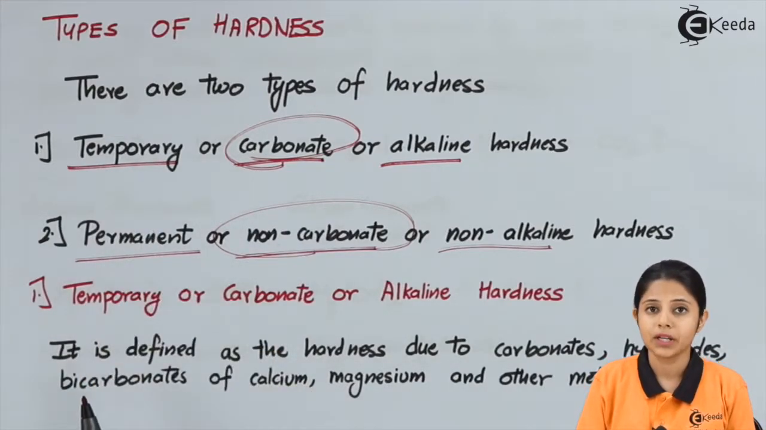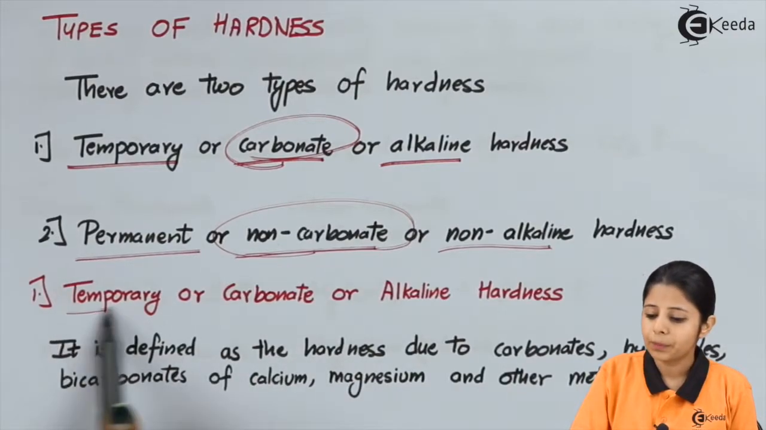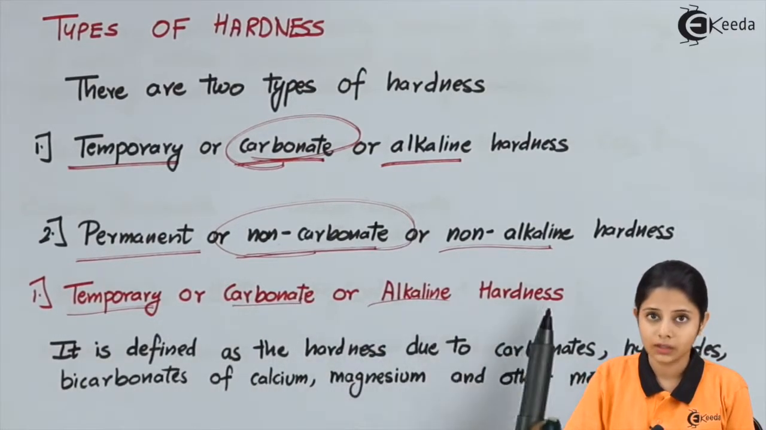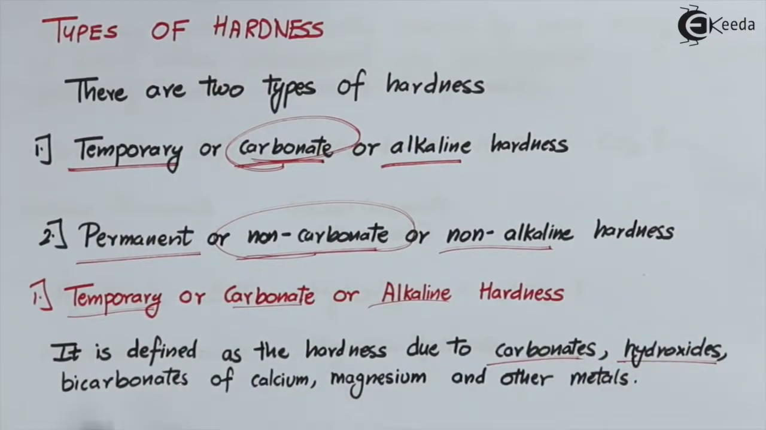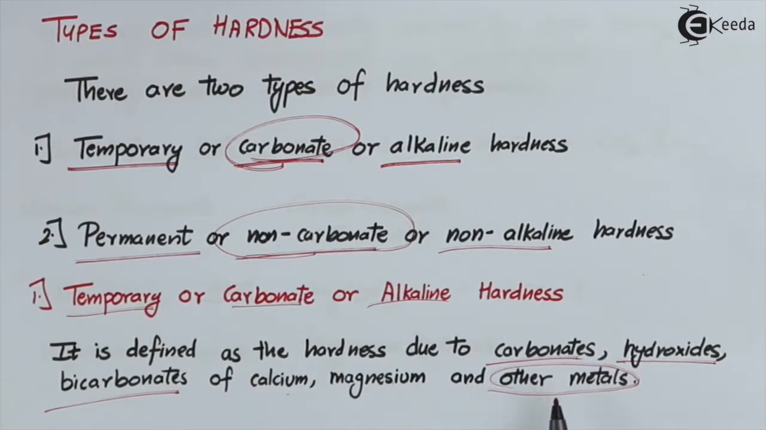Let us study temporary hardness in detail. Temporary or carbonate or alkaline hardness is defined as the hardness due to carbonates, hydroxides and bicarbonates of calcium, magnesium and other metals. So whenever we have any metal with us, we commonly have calcium and magnesium, but apart from calcium and magnesium, we can have ferrous, that is iron. We can also have aluminium, but that ferrous and aluminium should be in either the hydroxide format, the carbonate format or the bicarbonate format. All of these form temporary hardness.